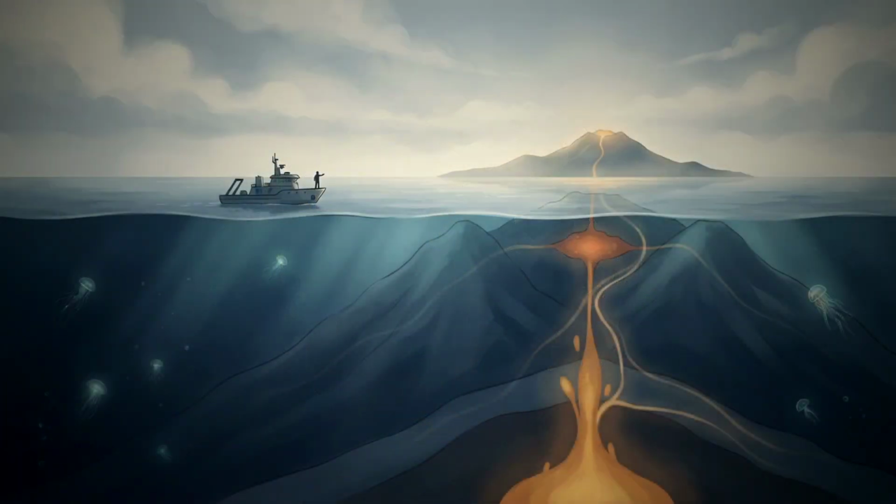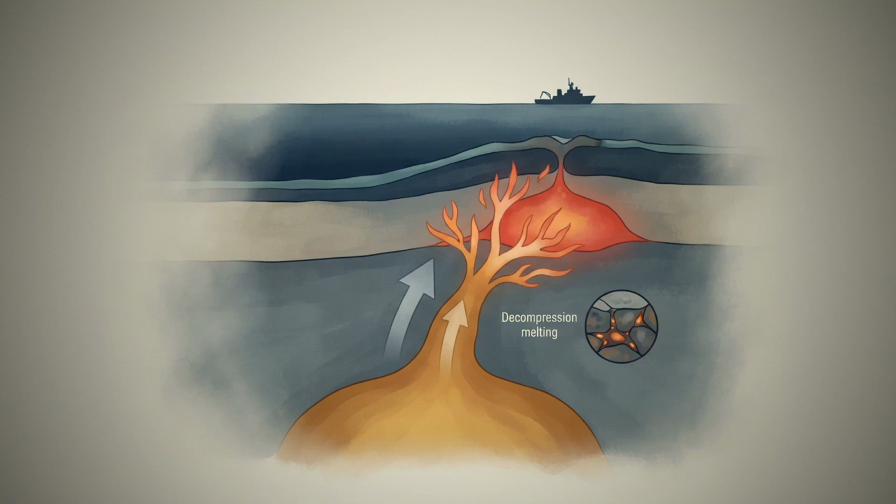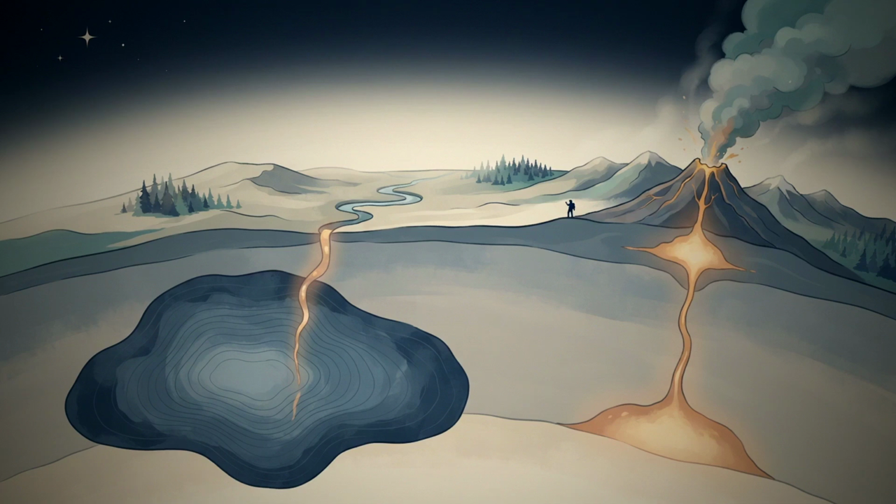This same plume fuels volcanic hotspots like those in Hawaii and Iceland. As the plume rises, it melts to form magma. So the gravity hole is linked to surface volcanism, a direct connection between deep Earth and our world.